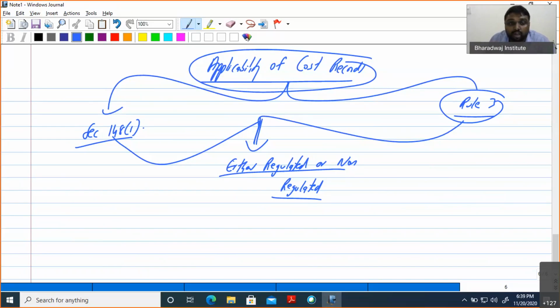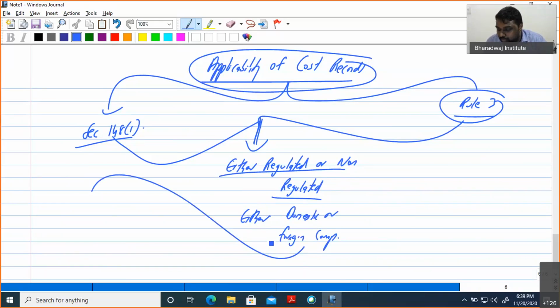So continue the discussion. Either regulated or non-regulated. That means this applicability is common to all companies. Each one, line by line, they can test you. So this applicability will apply to all the companies. The next provision is either domestic or foreign company. So either regulated or non-regulated, domestic or foreign company. Now, what is the provision?